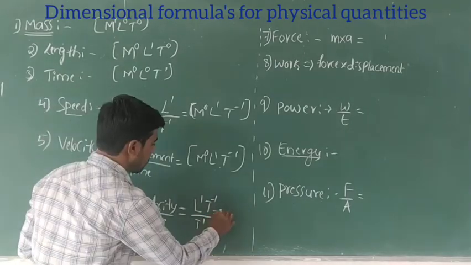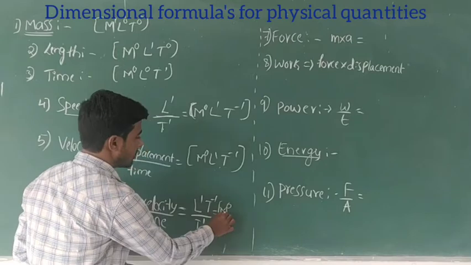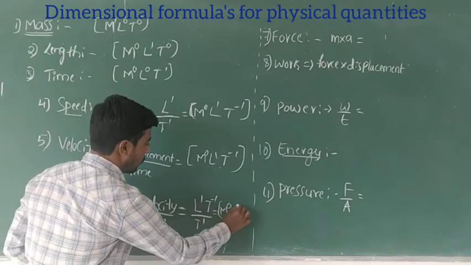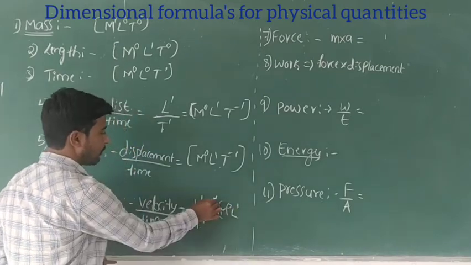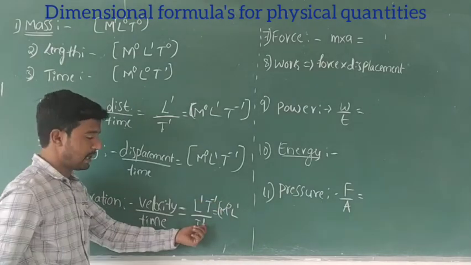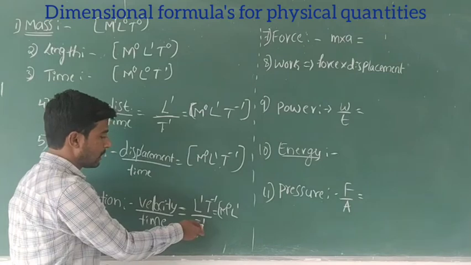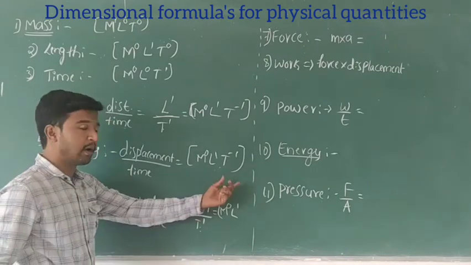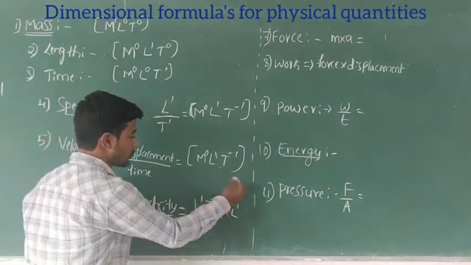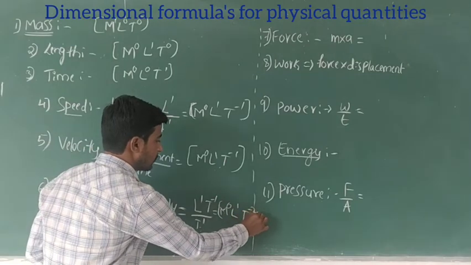So M0, L1, and T to the power minus 1 divided by T to the power 1 gives T to the power minus 1 minus 1, that is minus 2.